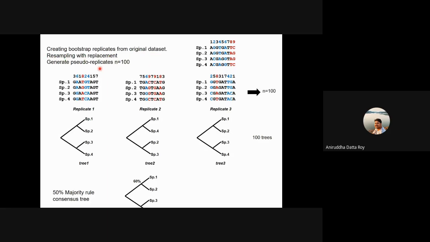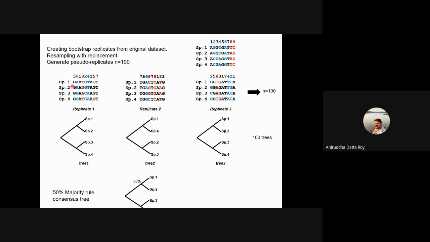What do I mean by that? Let's say this is your original data set. This includes even the conserved areas, because we're not biased towards keeping particular data. So we have all the 9 characters here. What you do is randomly pick any of these characters.